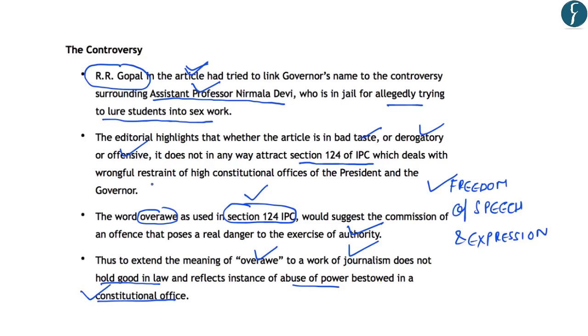So under this article, we have learned about the controversy which led to the arrest of the editor of the magazine and the grounds on which he was arrested. Further, we have learned about the criticism that has been highlighted in this editorial regarding the arrest of the editor. So in this regard, the editorial highlights that the use of section 124 of IPC is against the freedom of speech and expression which has been provided to the journalists. And also it amounts to the abuse of power which has been bestowed in the constitutional office of Governor of Tamil Nadu. With this, let us move on to the next article.